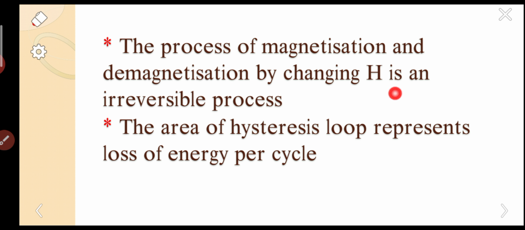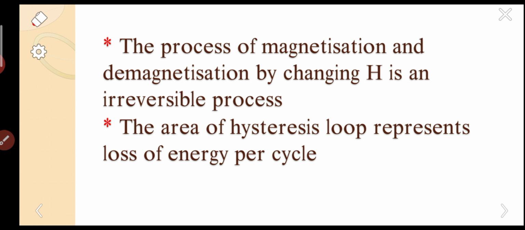The process of magnetization and demagnetization by changing H is an irreversible process. All this has happened by changing the applied field in an alternating cycle. The area of the hysteresis loop represents the loss of energy per cycle.